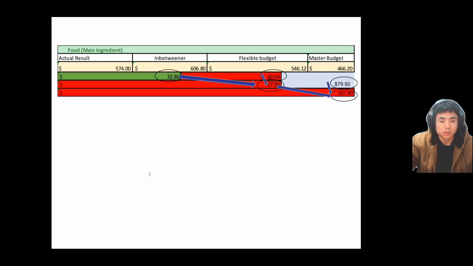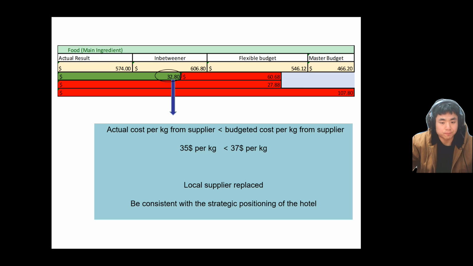The unfavorable sales budget variance on food of $107.8 is composed of two variances: the unfavorable sales price variance and the unfavorable sales volume variance. The unfavorable sales price variance can be divided into the favorable material price variance and the unfavorable material efficiency variance. Let's see the favorable one first.